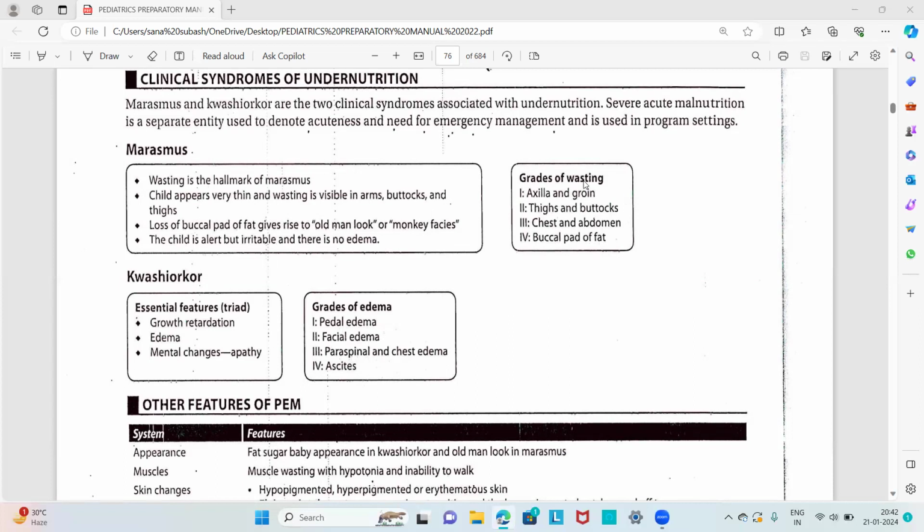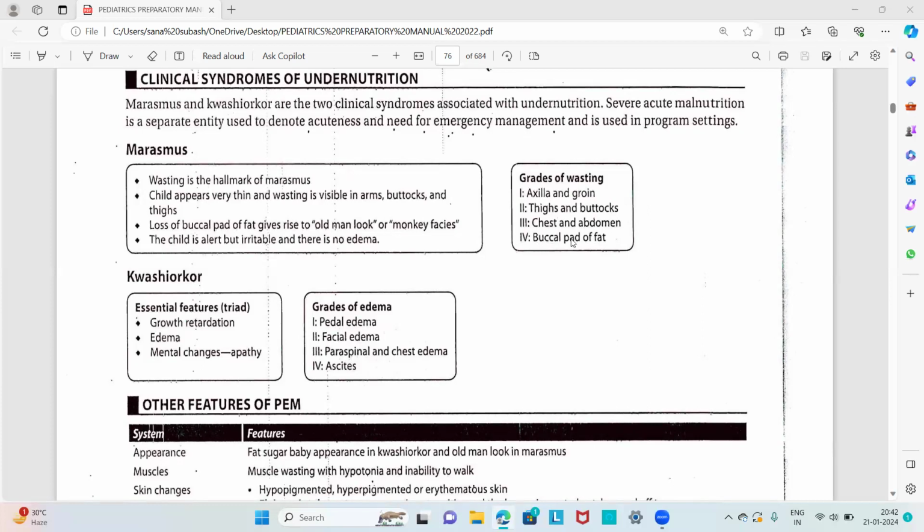And the grades of wasting: grade 1 is loss of fat from the axilla and groin, grade 2 is loss of fat from the thighs and buttocks, grade 3 is loss of fat from the chest and abdomen, and grade 4 is loss of buccal pad of fat.